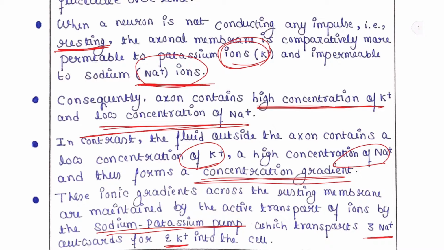The sodium-potassium pump transports ions actively, that means it takes energy from an external source like ATP. So 3 sodium will be released from the cell cytoplasm to the extracellular space, whereas 2 potassium ions will enter the cell from the extracellular space via this pump.